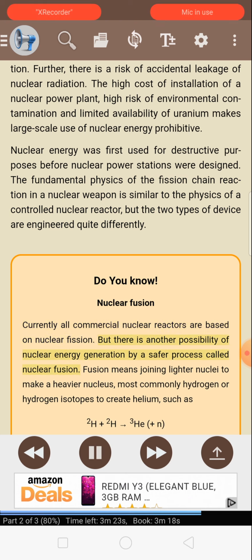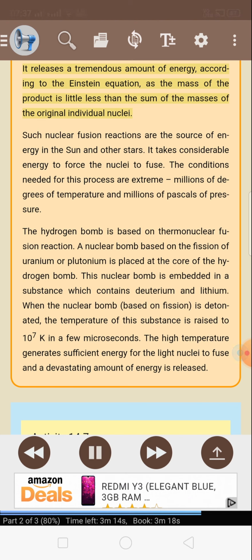But there is another possibility of nuclear energy generation by a safer process called nuclear fusion. Fusion means joining lighter nuclei to make a heavier nucleus, most commonly hydrogen or hydrogen isotopes to create helium, such as 2H plus 2H gives 3He plus n. It releases a tremendous amount of energy, according to the Einstein equation, as the mass of the product is a little less than the sum of the masses of the original individual nuclei. Such nuclear fusion reactions are the source of energy in the sun and other stars.